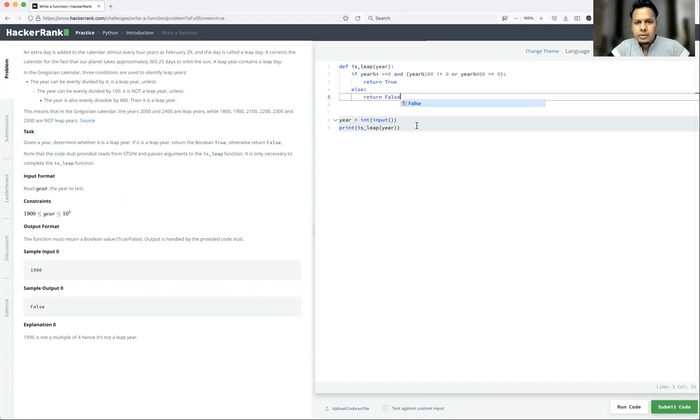Okay, so let's run this here. This particular stub of code has already been added, so they are taking an integer. If it is not added, you may have to write the code. Input will return a string type, so you need to typecast it as an integer and just pass it to isLeap. That is what is written here. Well, let's run it.